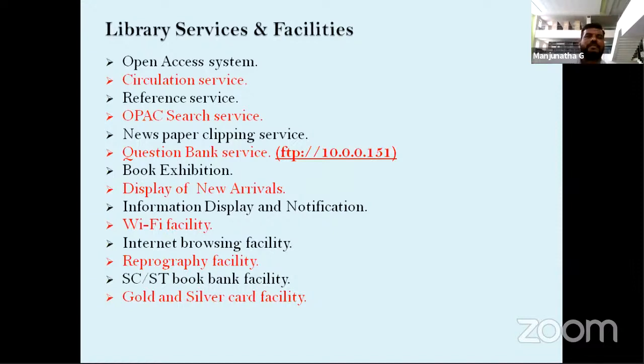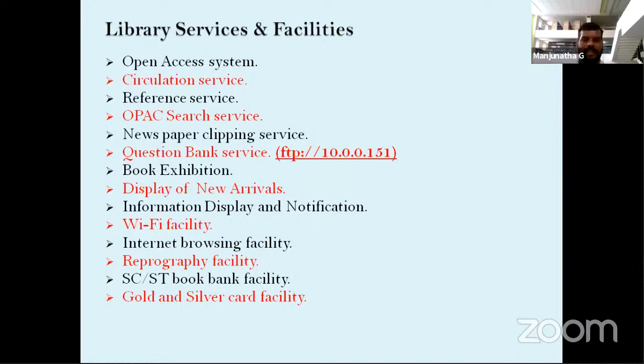Reference service means if you want any information, you ask your librarian or library staff, and they provide all the information. That is the reference service. OPAC search service: OPAC means Online Public Access Catalog. If you want any books, you can go to the OPAC system and search for articles, book titles, and journals. If you want any information, you can search it from the OPAC search service.